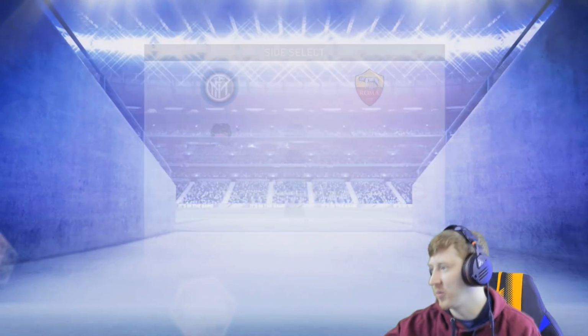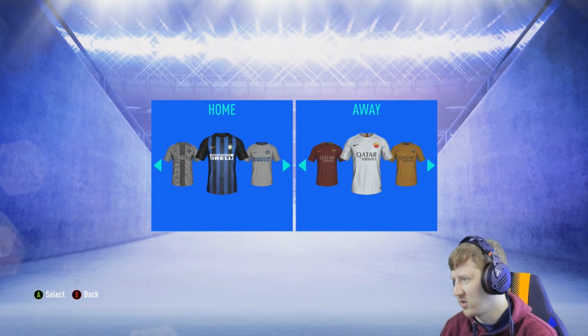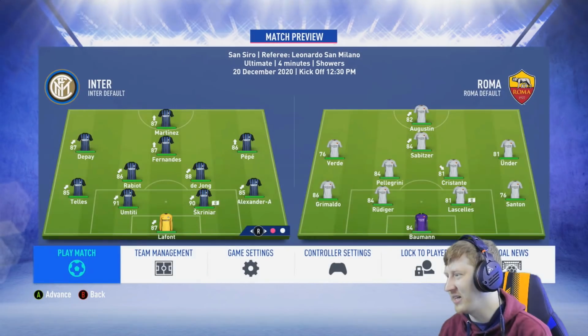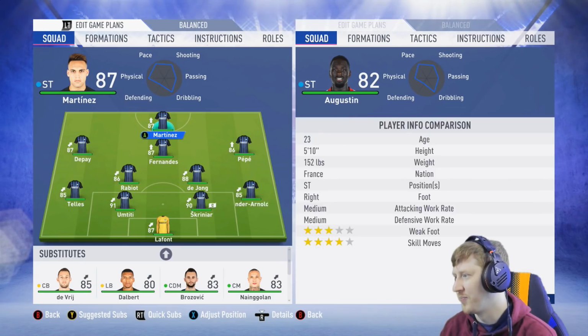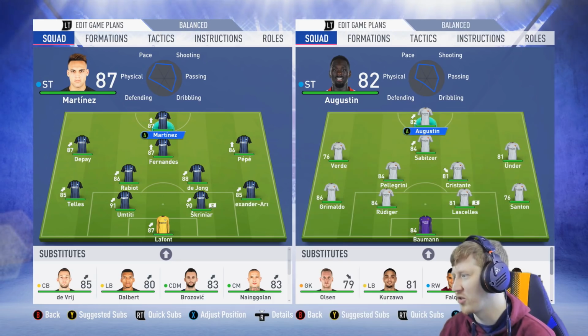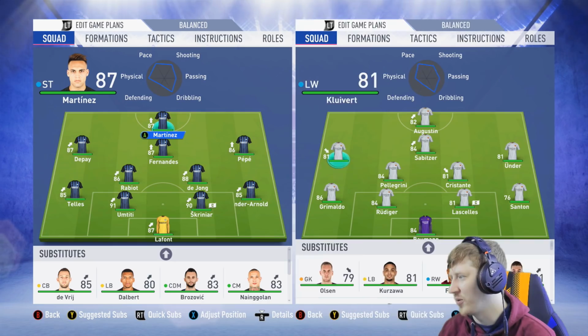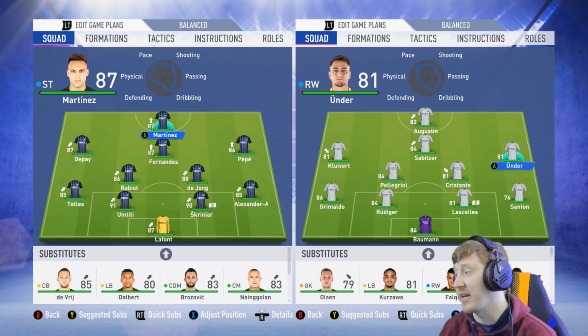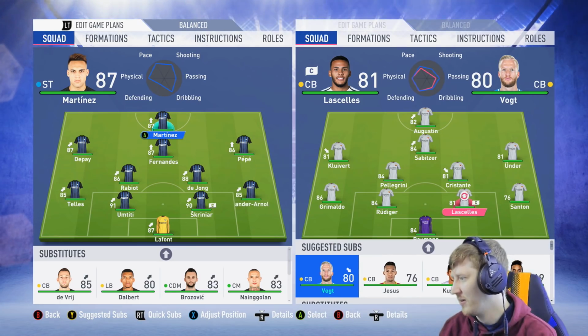But this one is going to be pretty difficult if they've strengthened, because they had a really poor, aging Edin Dzeko up top, and they have looked like they've strengthened. They've got Augustin up top now, a 23-year-old rapid striker. Sabitzer at CAM still, Verdi on the left. We'll put Justin Kluivert out there. Cengiz Under's back. He was missing for the entirety of last season through injury.